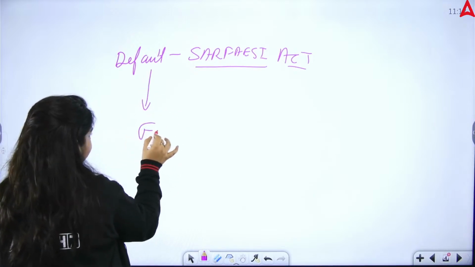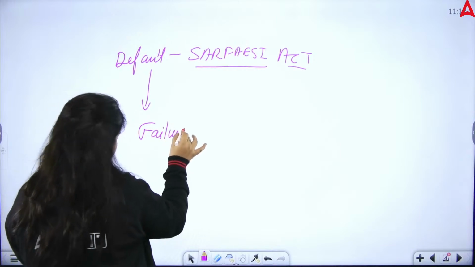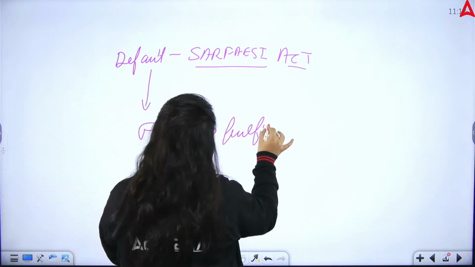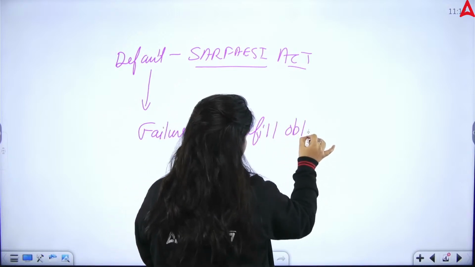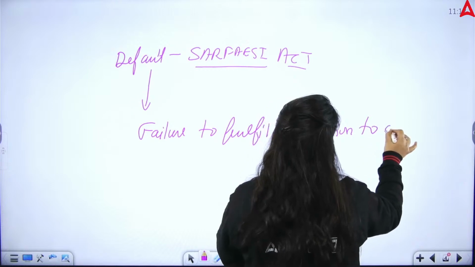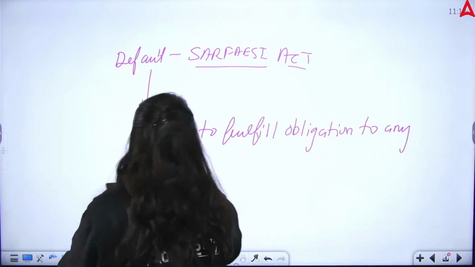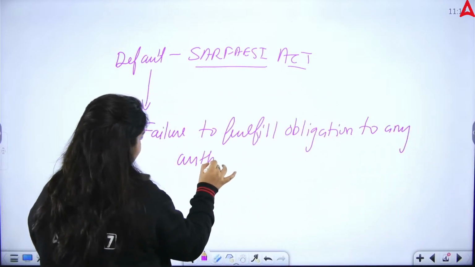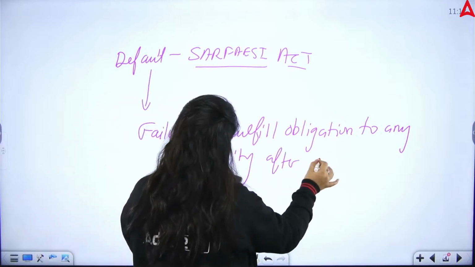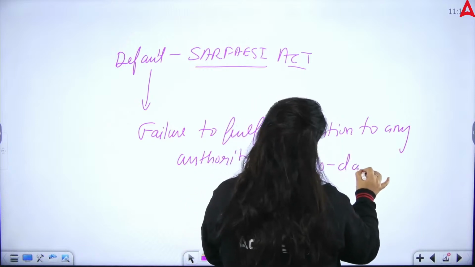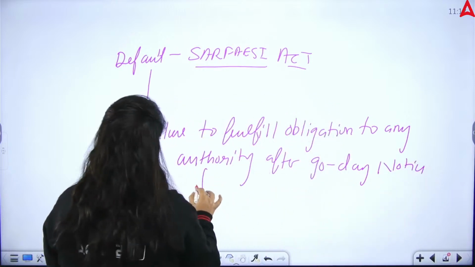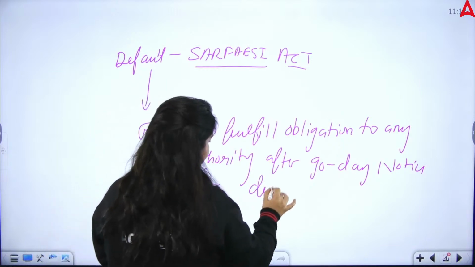So what is default under the SARFAESI Act? It is failure to fulfill an obligation to any authority after a 90-day notice for debt security.